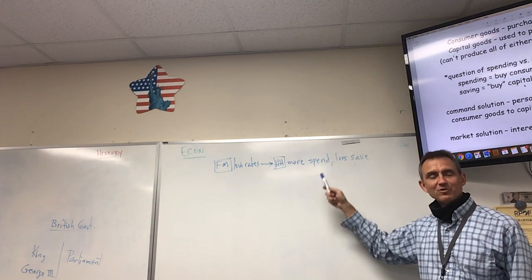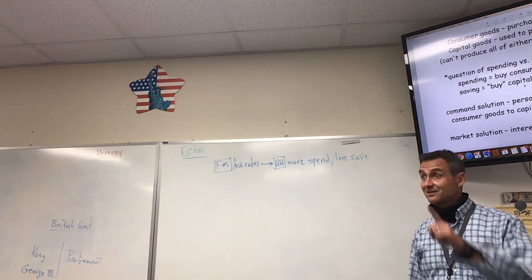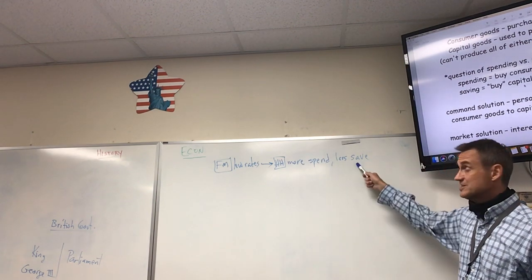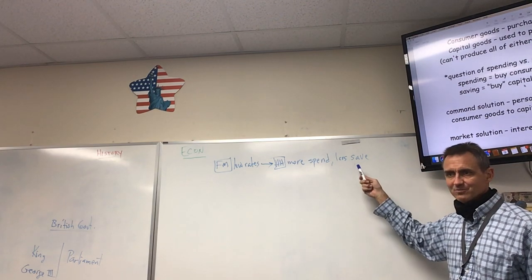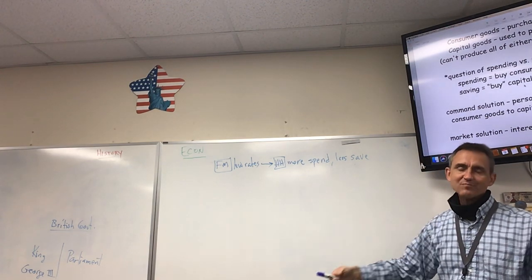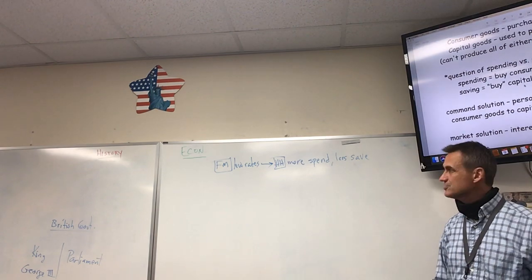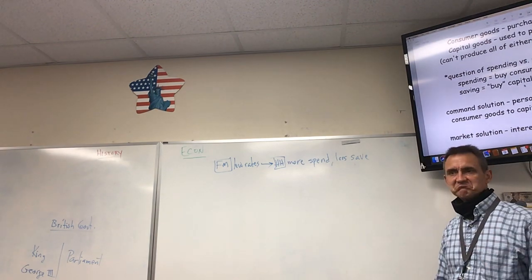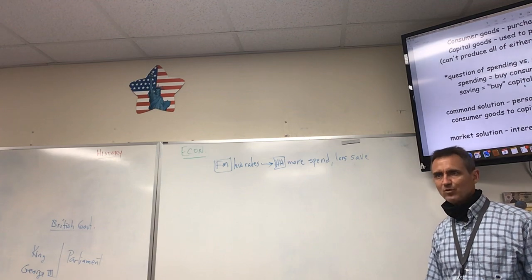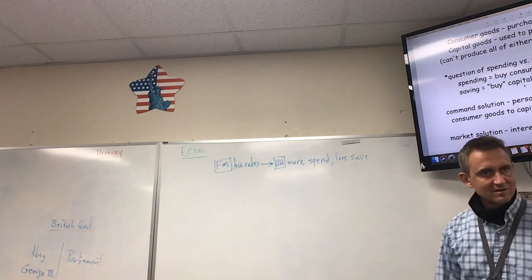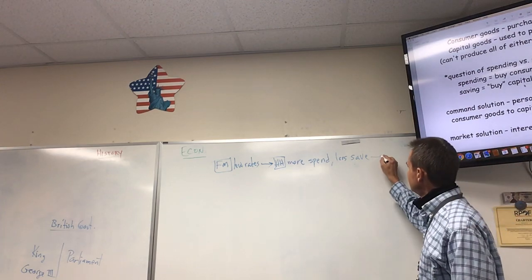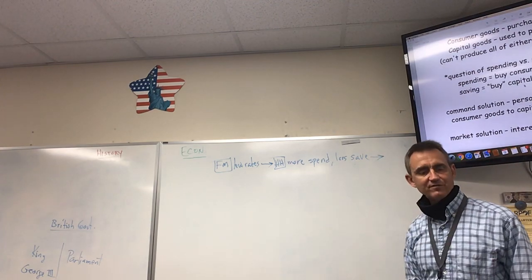By the way, when we spend, what are we buying? Consumer goods. There you go, now we're getting somewhere. When we save, what are we buying? Capital goods. Well, we're not buying capital goods when rates are low, are we? No. I mean, some people will be, but the majority of households, because rates are so low, will be more likely to say, I've been waiting for rates to go down to keep my payments down, I'm ready to buy a new car, or whatever. Therefore, cause and effect.